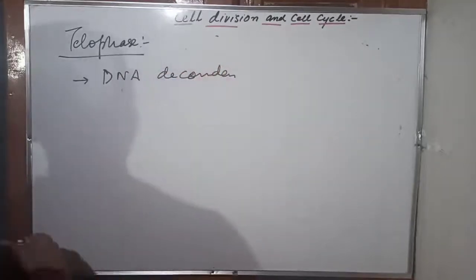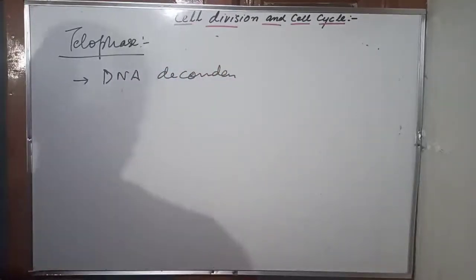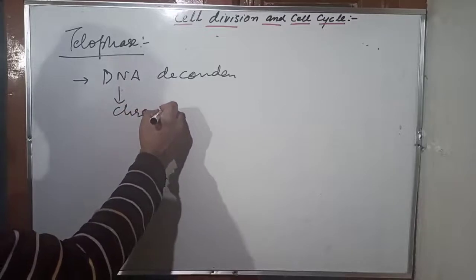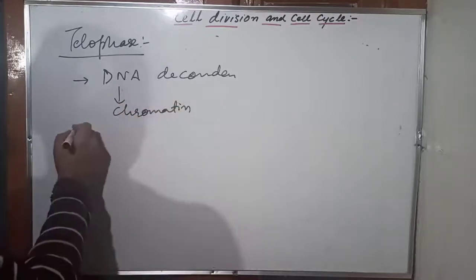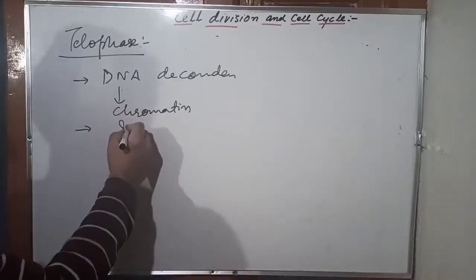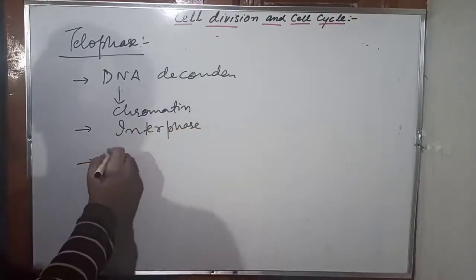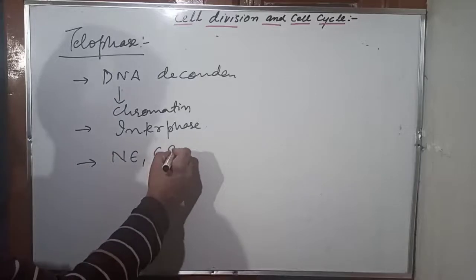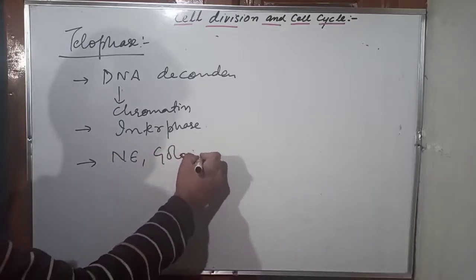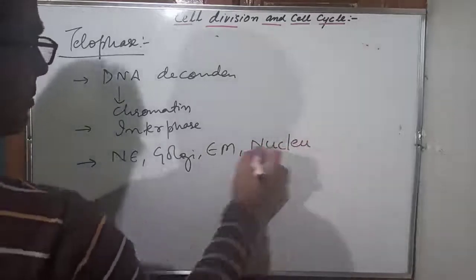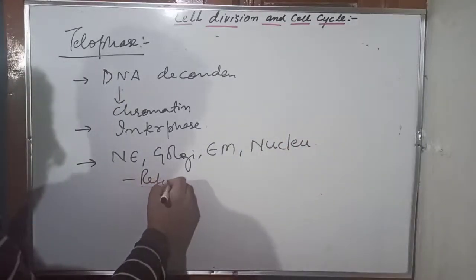DNA decondensation means DNA again becomes loose. It again becomes extended. It again becomes chromatin. So we can say that the cell will enter back into interphase. Nuclear envelope, Golgi, ER, nucleolus, they are reformed. They are reformed back.